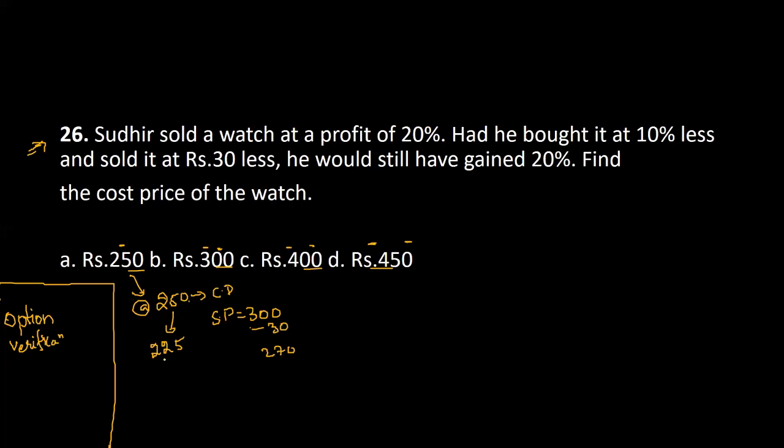So what is 20% of this? 10% of 225 is 22.5, so 20% will be 45. If you observe the difference, is it 45? Yes, it is 45. True. That's the reason option A is the answer. Option verification works in such cases.